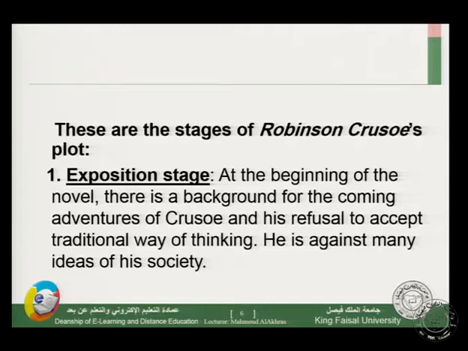So from the beginning of the novel, we have a kind of setting of the problem of this character, and we have something about his traditional society and its traditional way of thinking. His father wants him to be a traditional lawyer, but this character doesn't accept this advice, and he wants to be a sailor, a merchant, something different from a lawyer. This is the exposition stage.